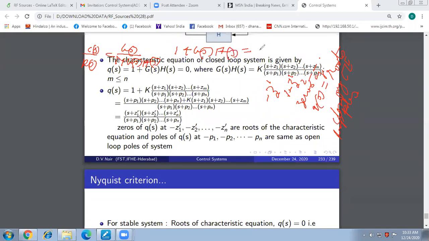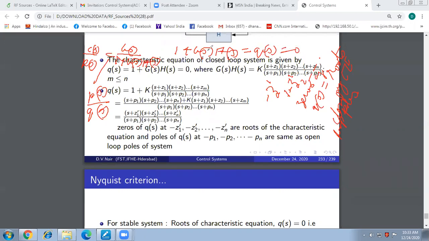We arrange this as a ratio of two polynomials, P of S by Q of S. And this Q of S is nothing but the denominator polynomial, 1 plus G(s)H(s). This denominator polynomial gives us closed loop poles when we solve it by equating Q of S equal to 0.